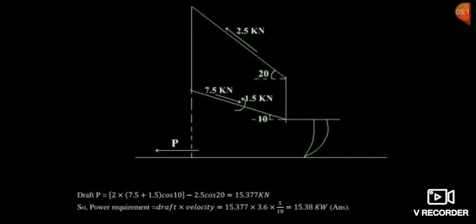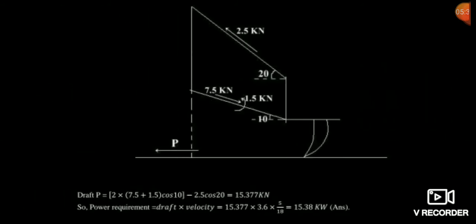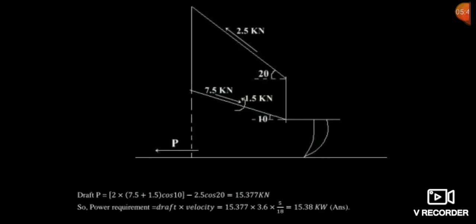So friends, tensile force is acting means, I think all of you know that tensile force acts upon the implement, it will try to pull the implement. And friends, 2.5 kilonewton compressive force is acting, and the bending force is acting 1.5 kilonewton. Bending force is nothing but it will bend the implement, and the compressive force is just opposite of tensile force. So the direction is opposite.